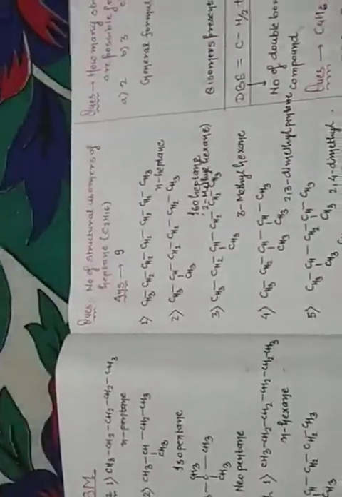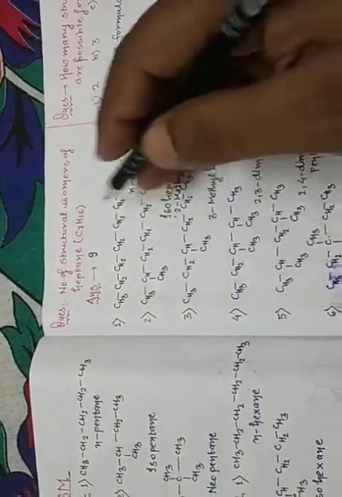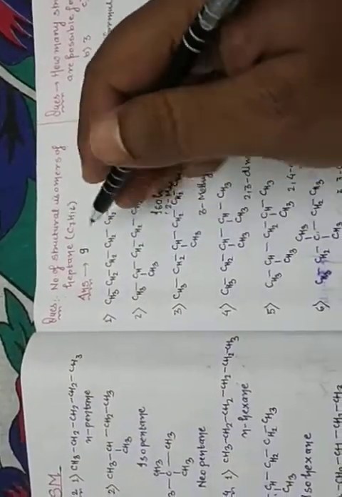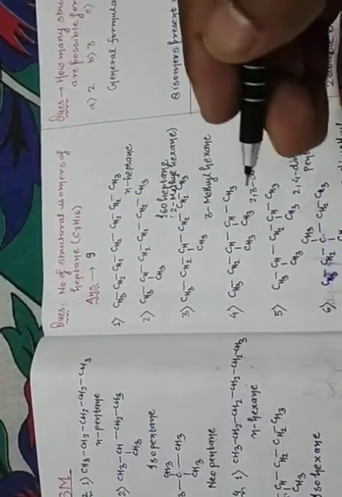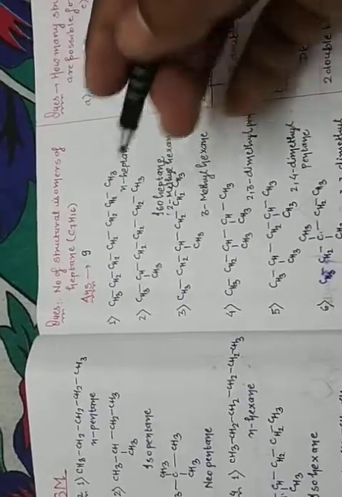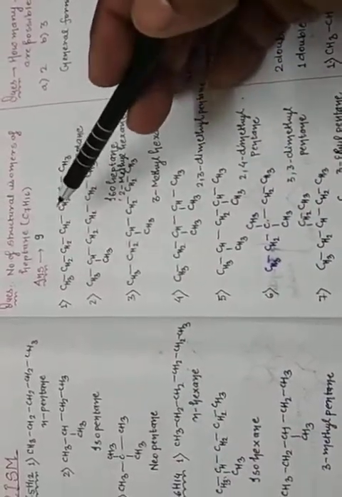I am explaining only two types of isomerism, chain and position. Clear? So your homework is C7H16. Write the structures of C7H16 and find how many isomers are present in C7H16. There are 9 structures. Okay. First check how many structures there are, then solve.